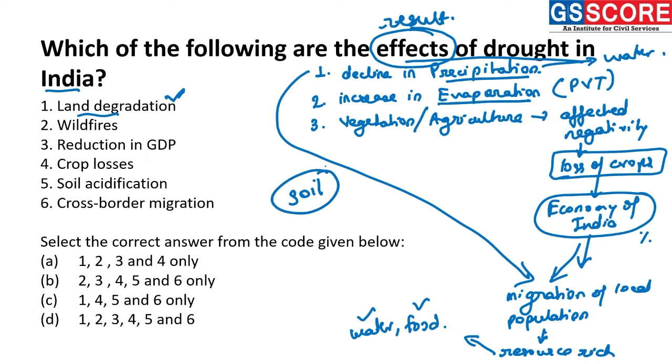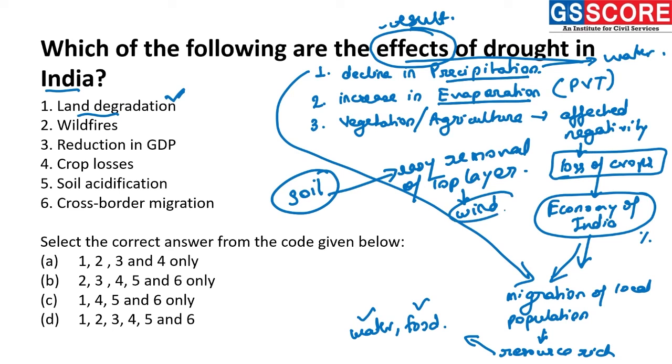When the soil has less moisture, it will also result in easy removal of the top layer of soil because of wind or water. Basically, water will be stepping apart, but the major factor here will be wind. Therefore, the land degradation will increase. It is a correct statement.